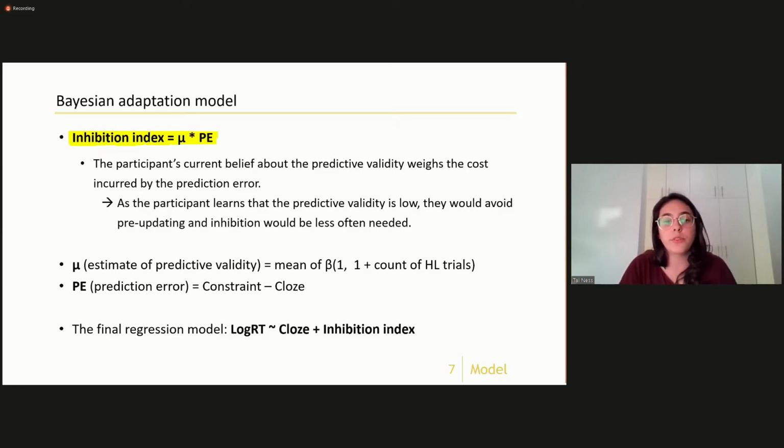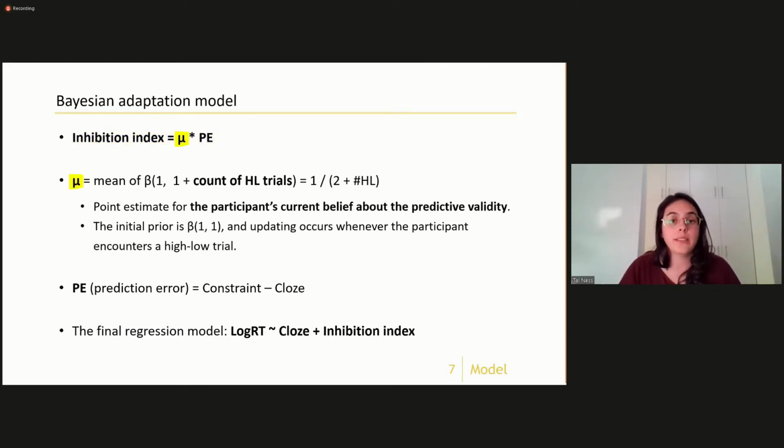And this belief is then used to weigh the cost incurred by the prediction error in the subsequent trial. So as the participant learns that the predictive validity is low, the cost incurred by the prediction error would decrease, since the participant starts avoiding strong predictions, and therefore inhibition is less and less needed.